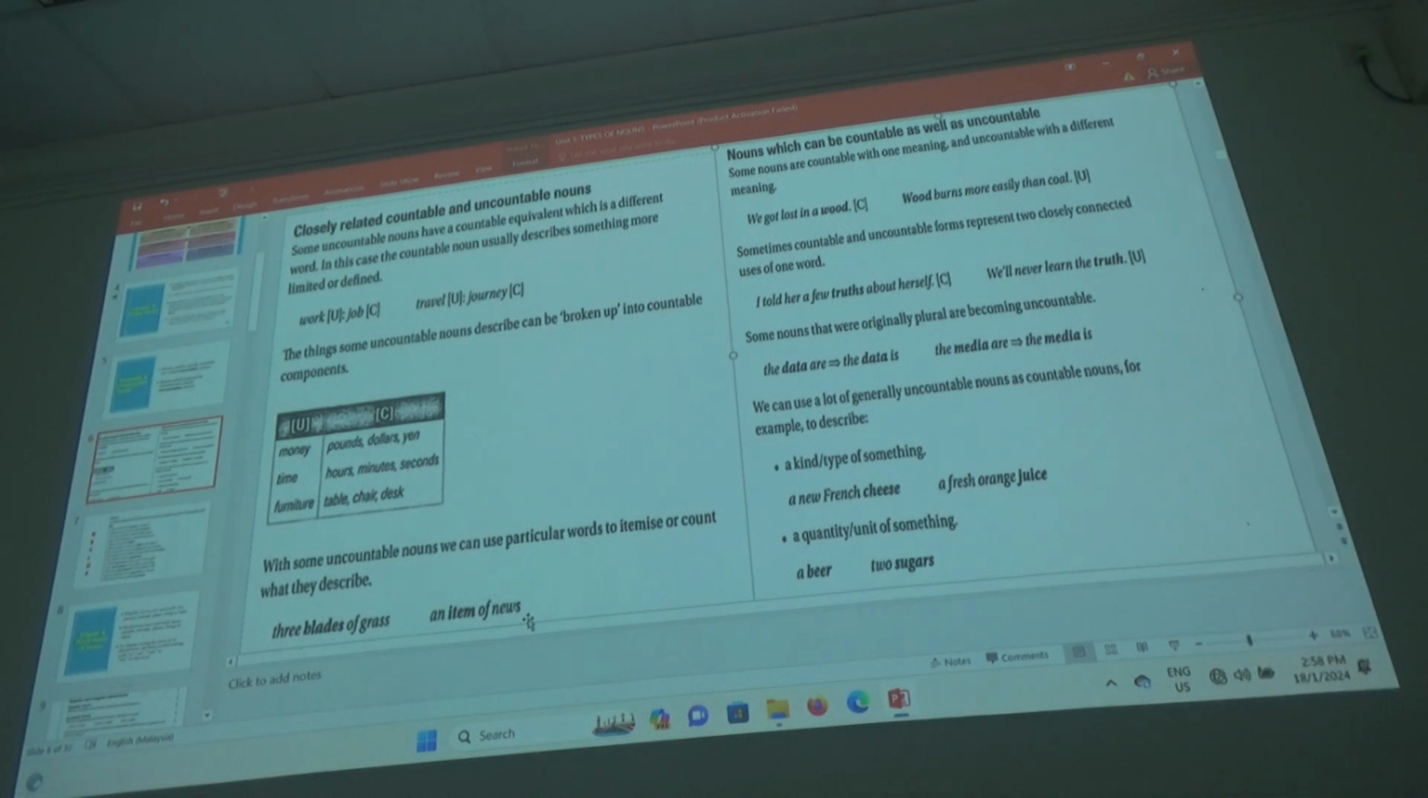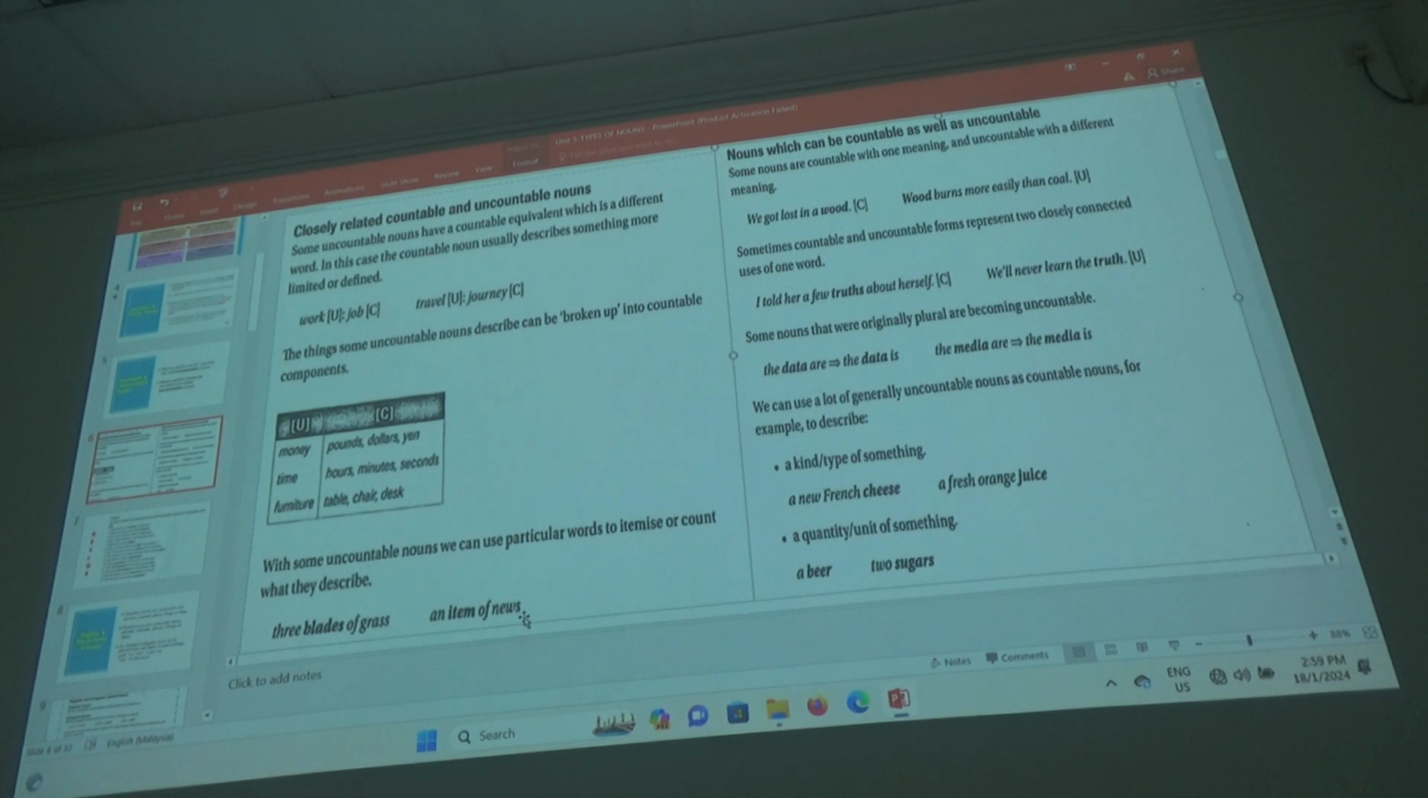So learn that also. That's why I put here an item of news. An item. That means one news. Can you say one news? You know, initially one news was shunned. People don't like it because news is already considered collective. So an item of news. But we don't say, I have got three news to tell you. I've got three items of news to tell you.